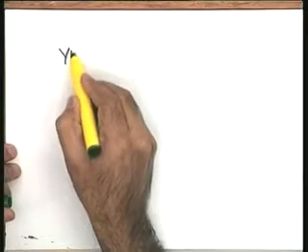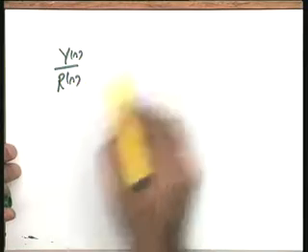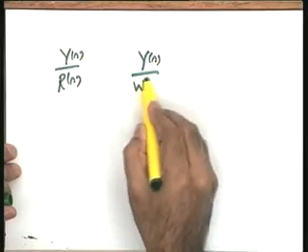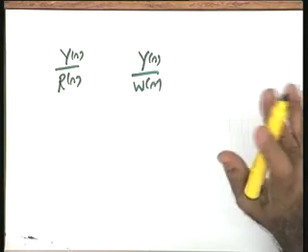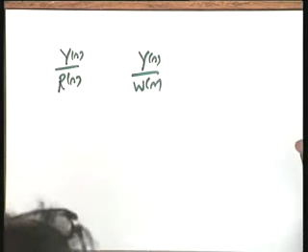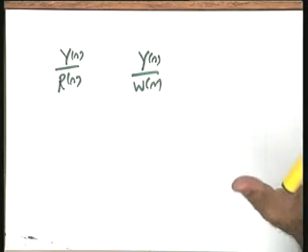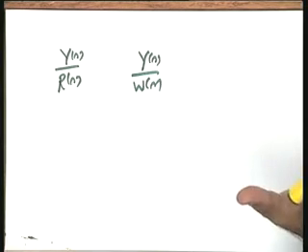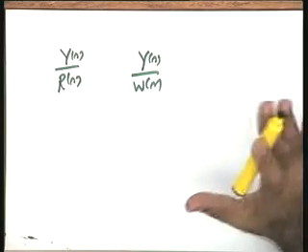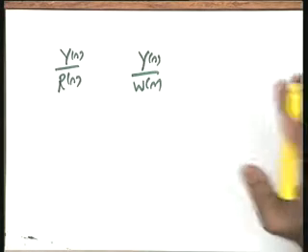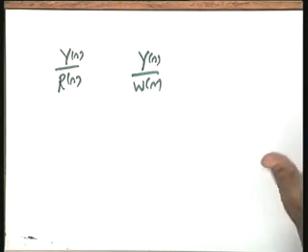Disturbance, I think in the tutorial this was very clear. Whether you take Ys over Rs or you take Ys over Ws, as far as the characteristic equation of the system is concerned, it is always the same, if you recall the tutorial problem. And as you will see when we develop the quantitative methods, the stability is governed by the characteristic equation only and not the zeros of the transfer function, and therefore, it does not make a difference whether you are taking Ys over Rs or Ys over Ws.